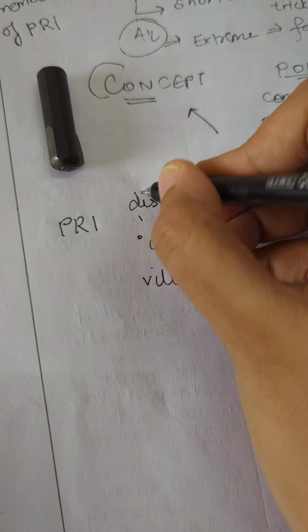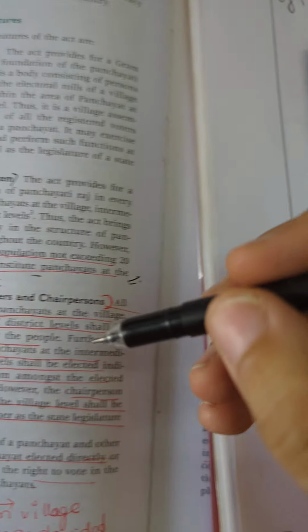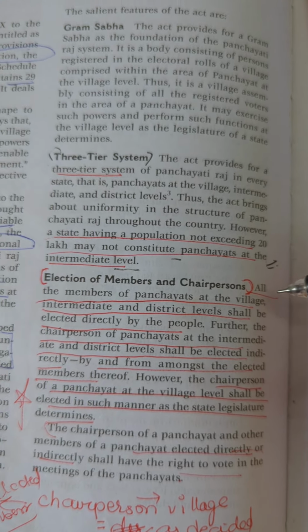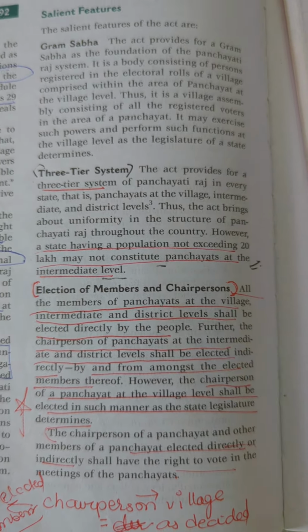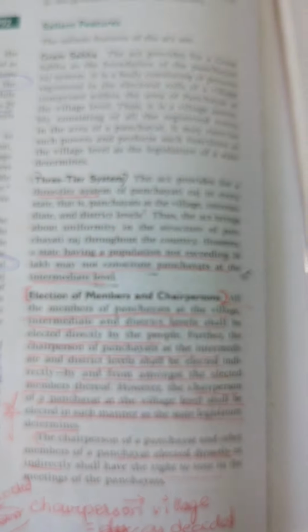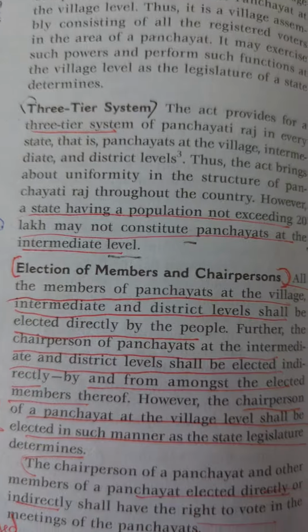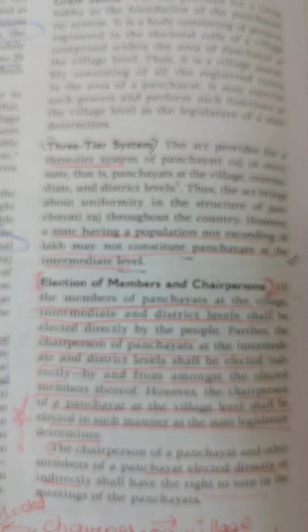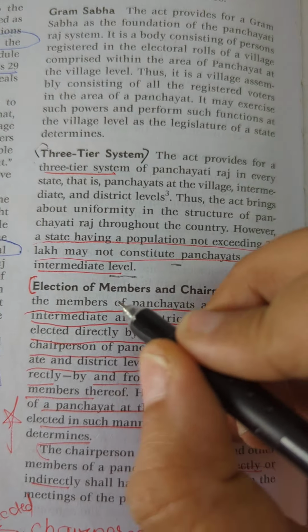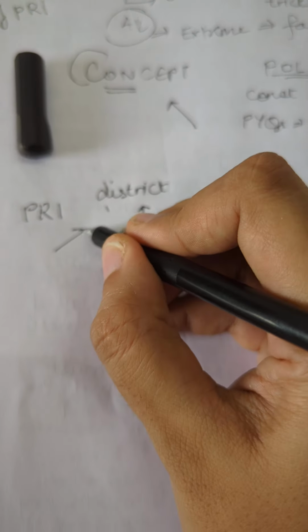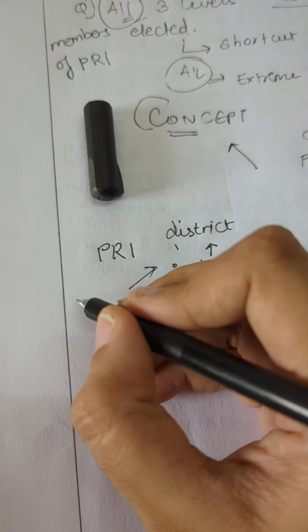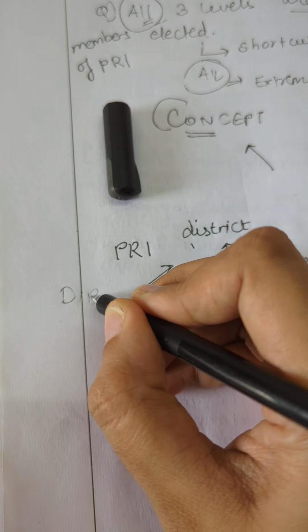So what is the Bare Act saying about it? Lakshmikant is saying that all the members of panchayat, now we're talking about members, that is the main thing here. Sorry, they're having focus problems, but we'll deal with it soon. I'll try to improve tools here. Now the members, right? All the members at panchayat level, at all 3 levels, have to be directly elected.